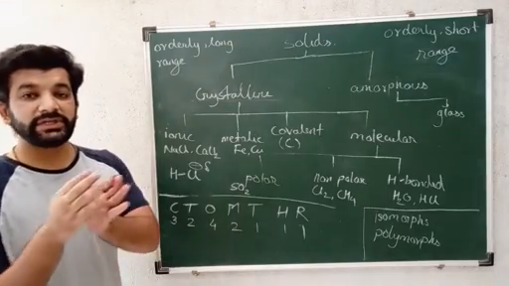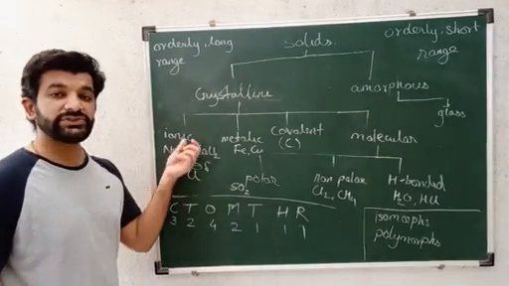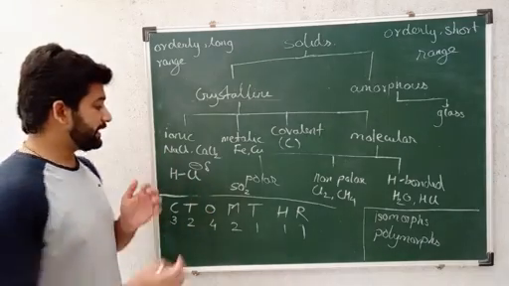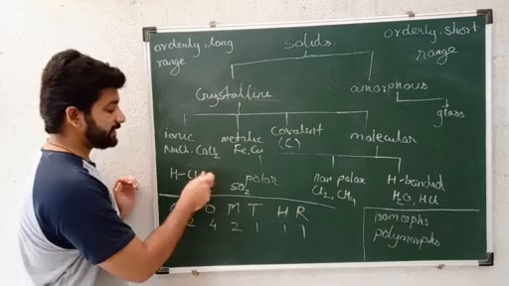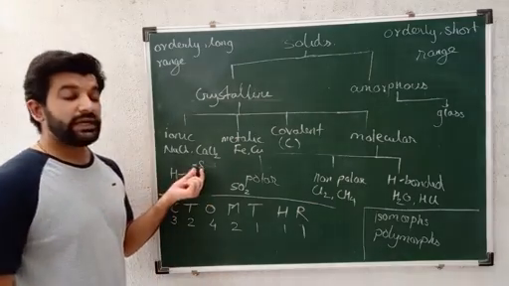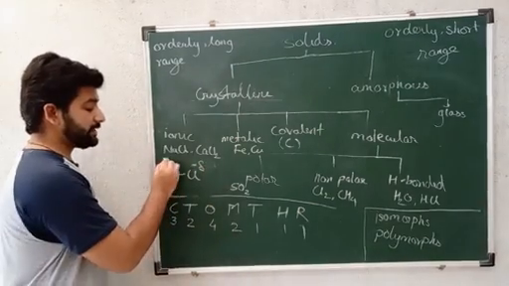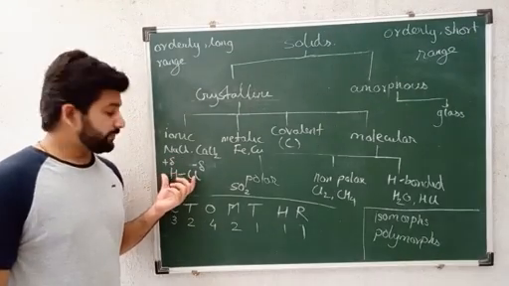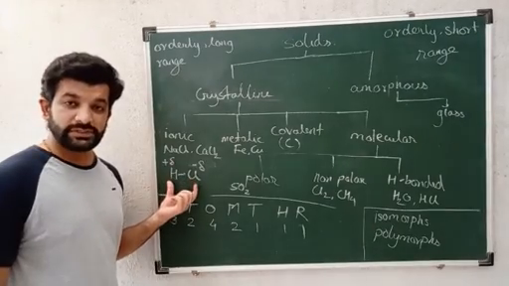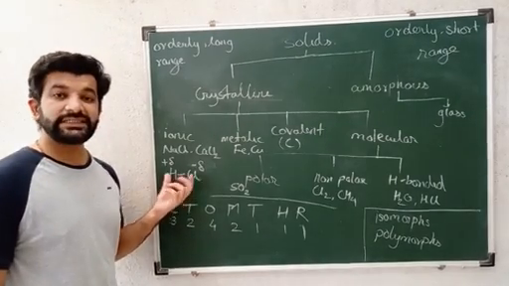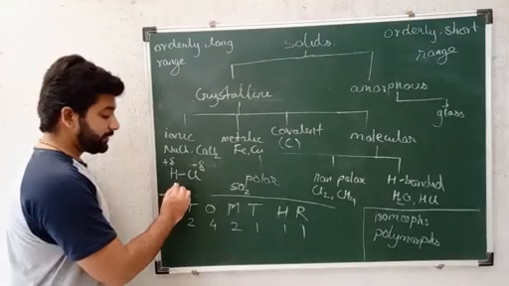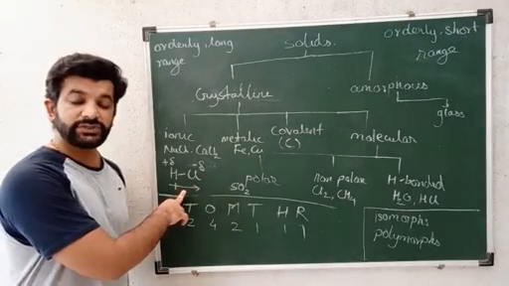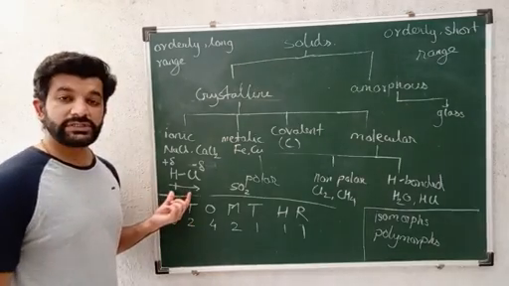Partial means not completely negative, meaning this pair of electrons has not completely gone to chlorine, but the density is partially shared with chlorine. That's why chlorine will have a partial charge, which is represented like this, as delta minus, and the partial positive charge will be written as plus delta. As we focus here, we will understand that there are 2 poles, that's why it is known as a dipole, which is also known as plus and minus, which is represented by this representation, known as the dipole moment. This sign gives us the dipole moment.